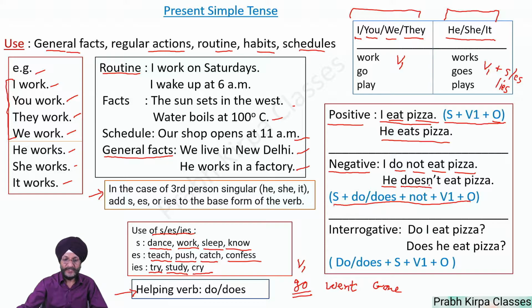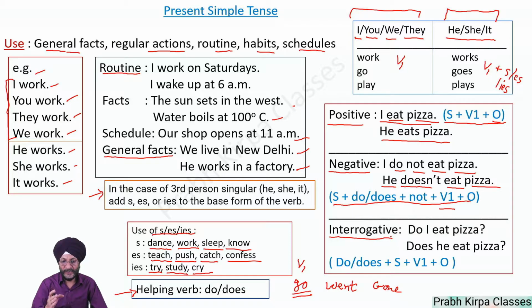We use does in the case of he, she, or it. So does has been used. Then not is used in the case of a negative sentence. Then eat is the first form of the verb. As you know, eat, ate, and eaten are the three forms of the verb. Then the object is pizza. In the present simple tense, when we have to make it interrogative, we add